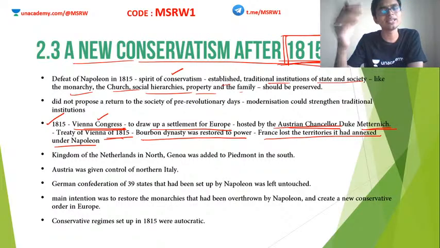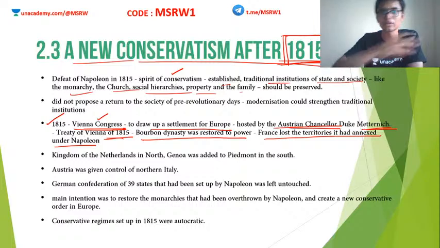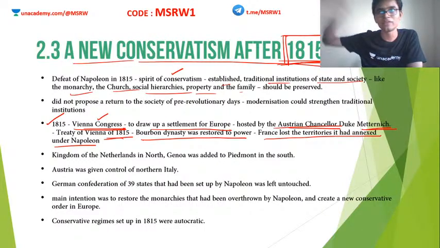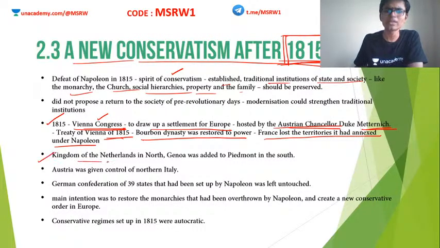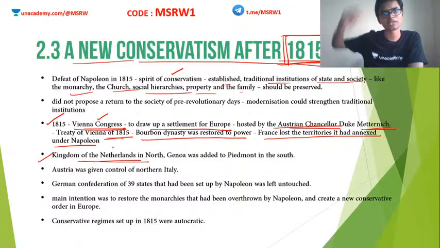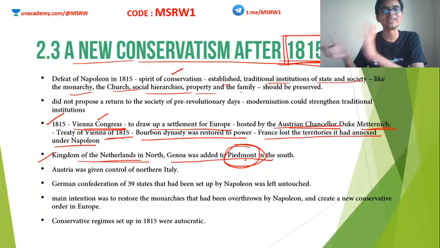They undid everything that Napoleon did. If Napoleon annexed a place to France, the Vienna Congress actually gave it back. So everything that Napoleon did was undone by the Vienna Congress. That was the aim also. Clear? So the Kingdom of Netherlands, which was actually also having Belgium with it, is in the north. Genoa was added to Piedmont in the south. Piedmont is Italy, okay? Genoa, do not worry, it's a principality. Piedmont is the Italy of the 19th century. Okay, we will see about that very soon, don't worry.